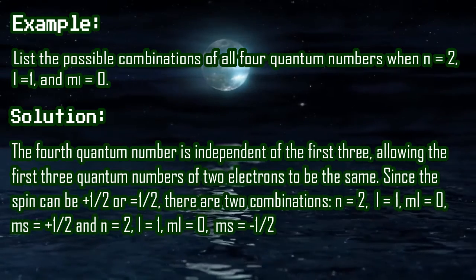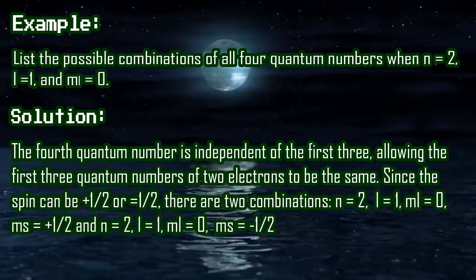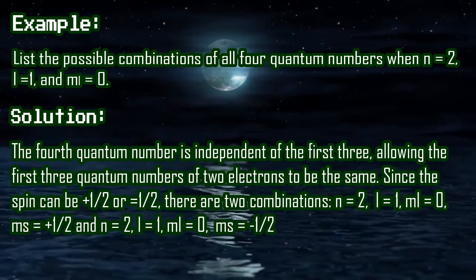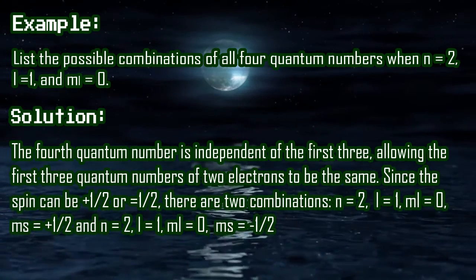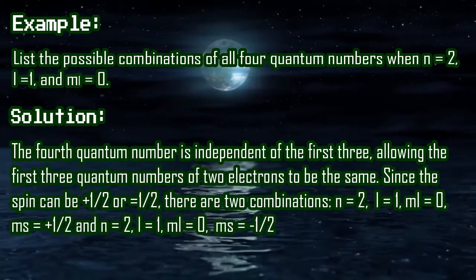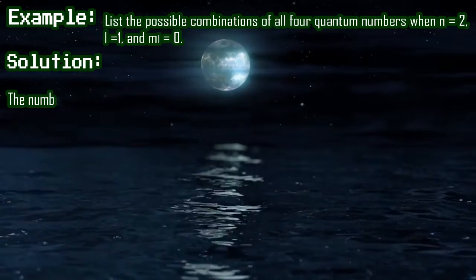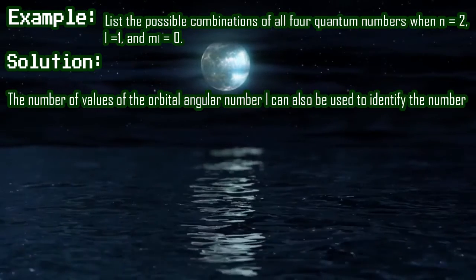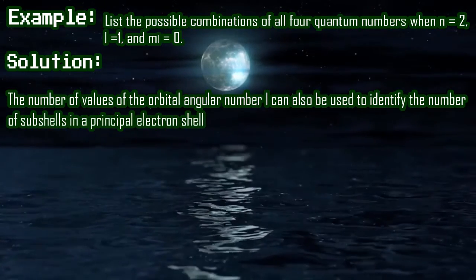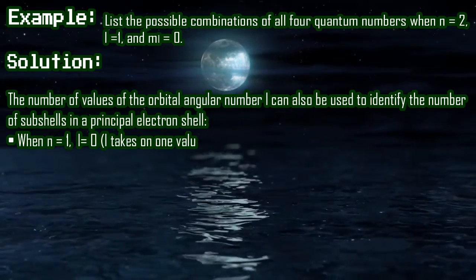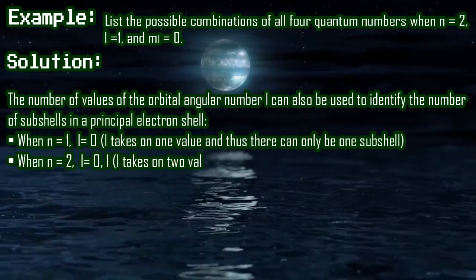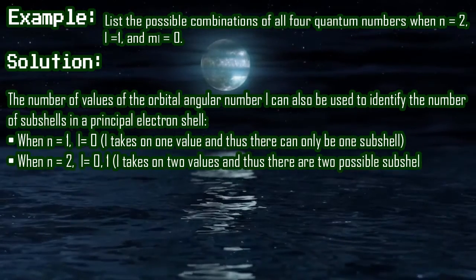And for n equals 3 also, the combination has been given. Now, for n equals 2, l equals 1 and ml equals 0, which orbital can we see, right? n equals 2 and l equals 1. Now l equals 1 means p, so it is 2p, and ml equals 0 means it is py. So the resulting orbital will be 2py, right?